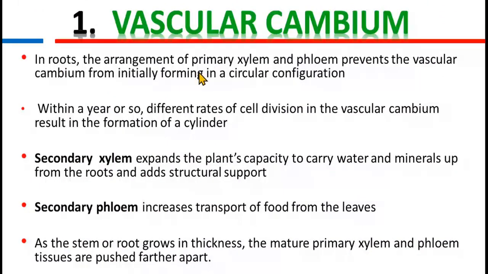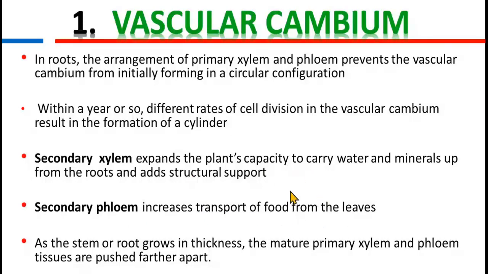In roots, the arrangement of primary xylem and phloem prevents the vascular cambium from initially forming in a circular configuration. Within a year or so, different rates of cell division in the vascular cambium result in the formation of a cylinder. So secondary xylem expands the plant's capacity to carry water and minerals up from the roots and adds structural support. And secondary phloem increases transport of food from the leaves.